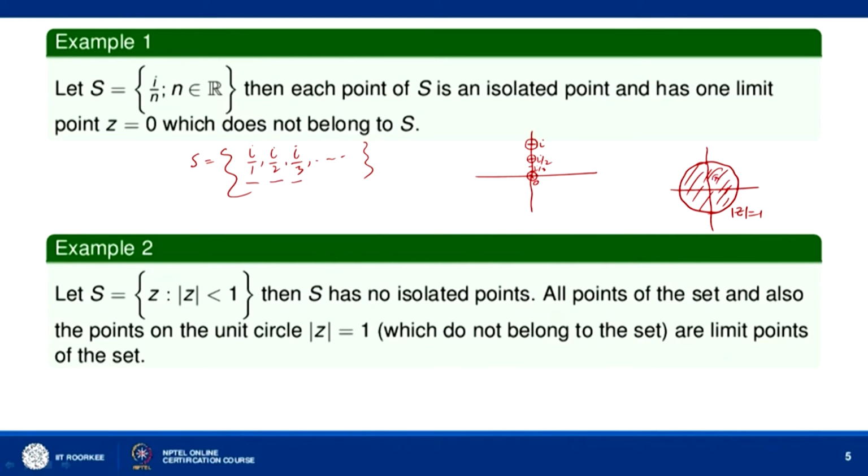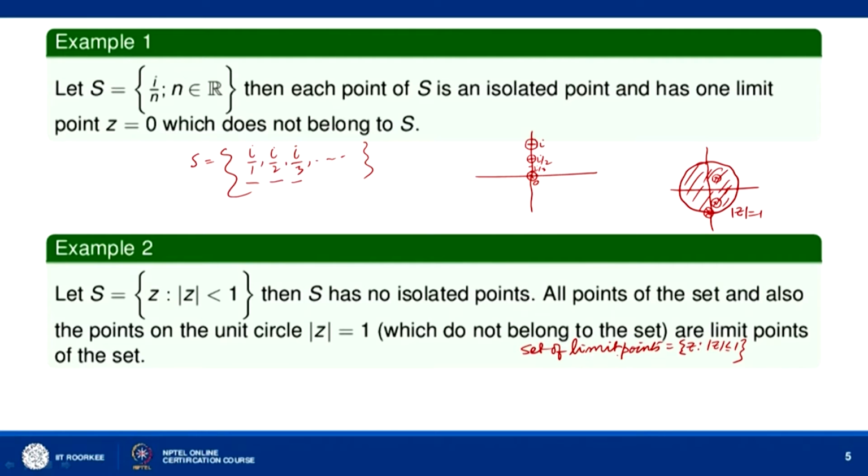You take any point here, you cannot find a small neighborhood of this point which contains no other point of S. All points of the set and also the points on the boundary, that is mod Z equal to 1, are limit points of this set, because howsoever small a neighborhood you take of any interior point or any boundary point, it will contain infinitely many points of S. So, the set of limit points of S here is the set of all Z such that mod Z is less than or equal to 1.